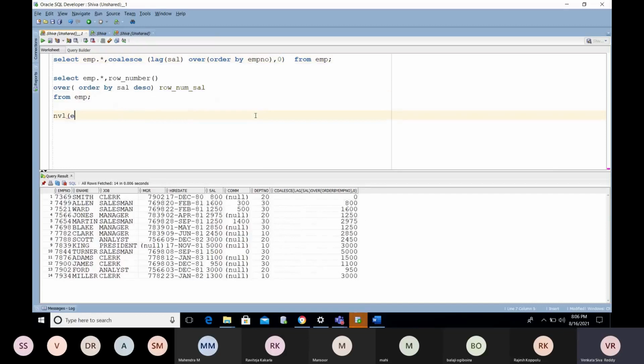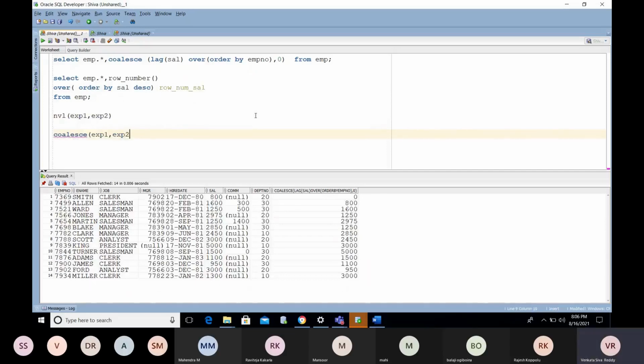So NVL takes exp1, exp2, whereas COALESCE takes exp1, exp2 and so on.